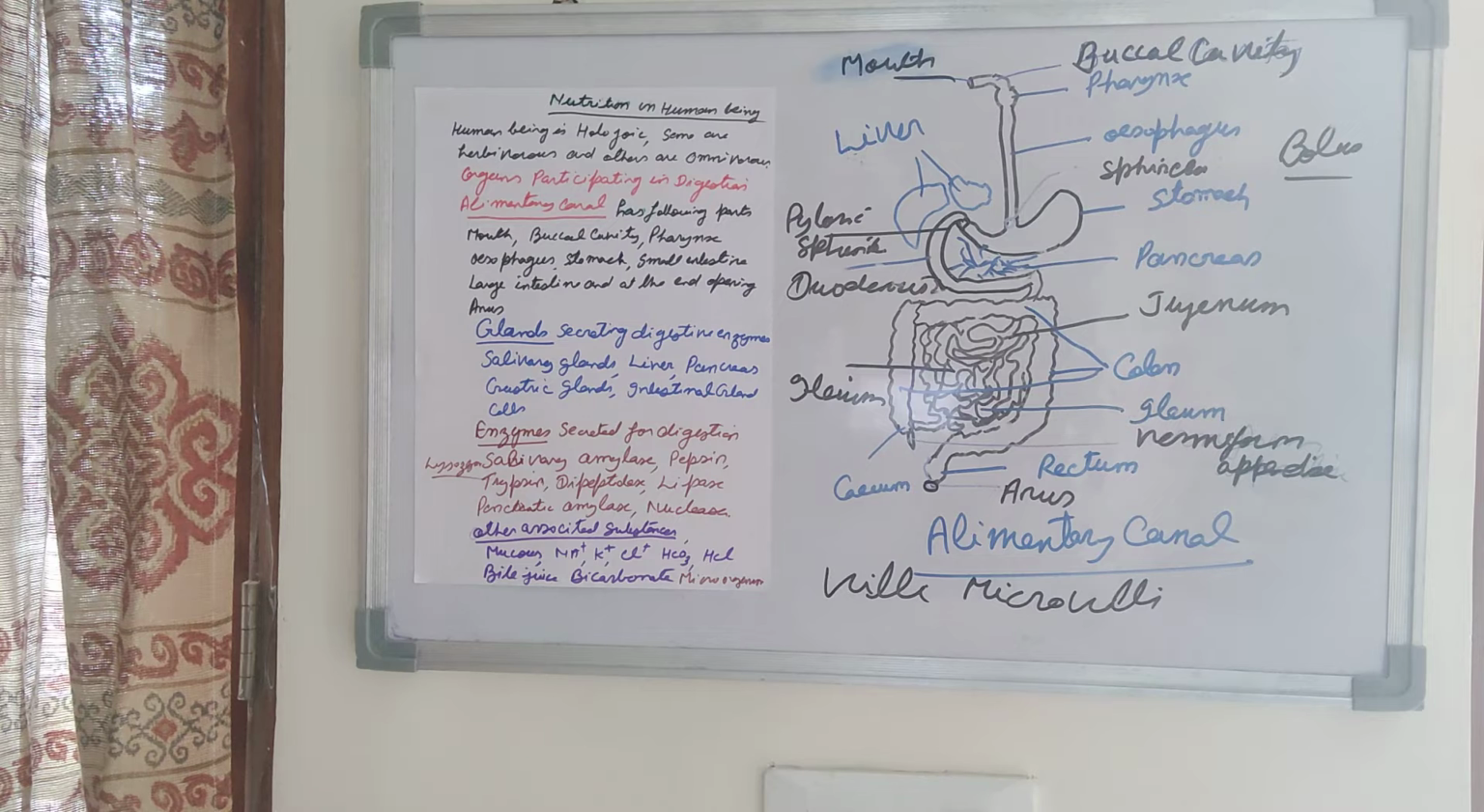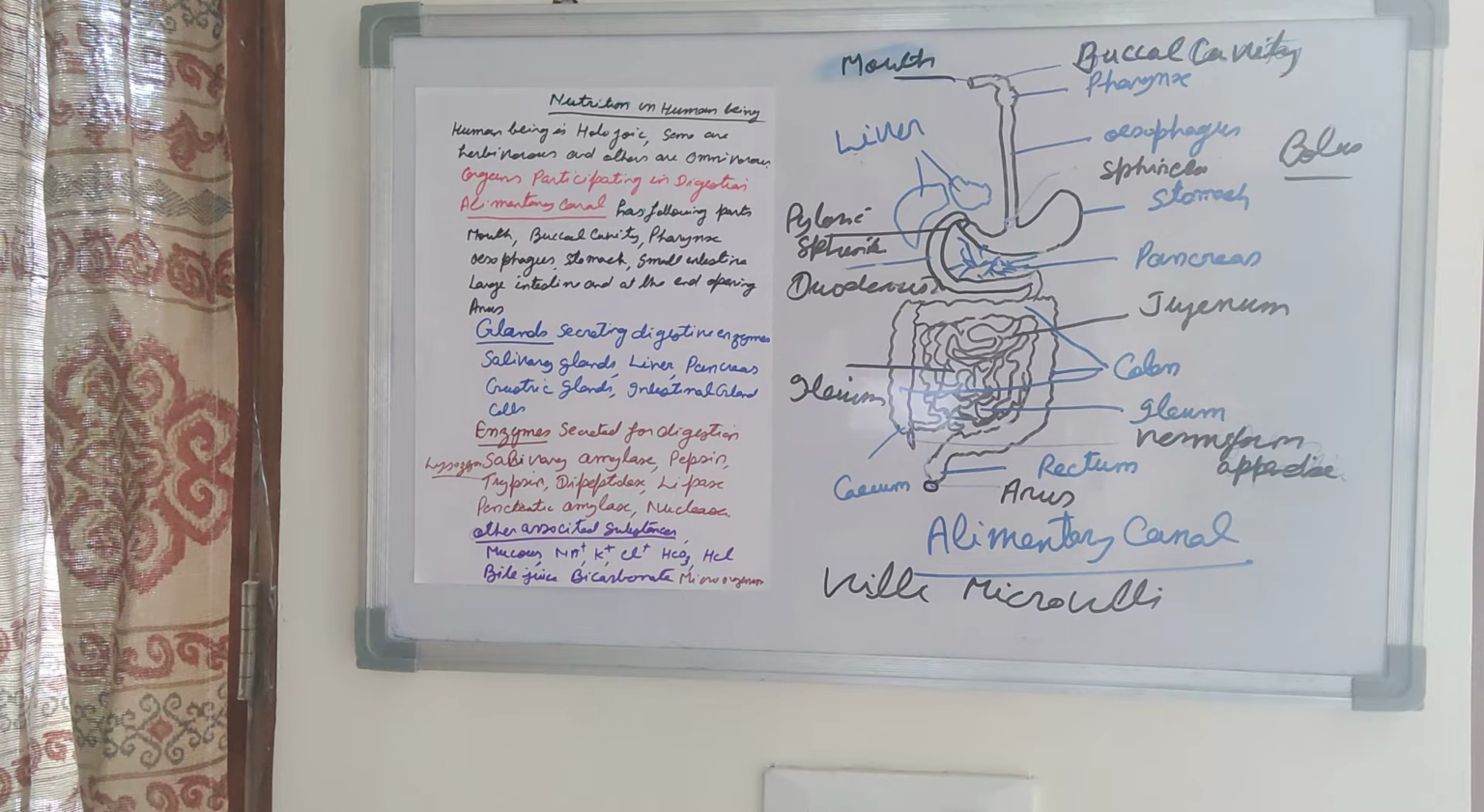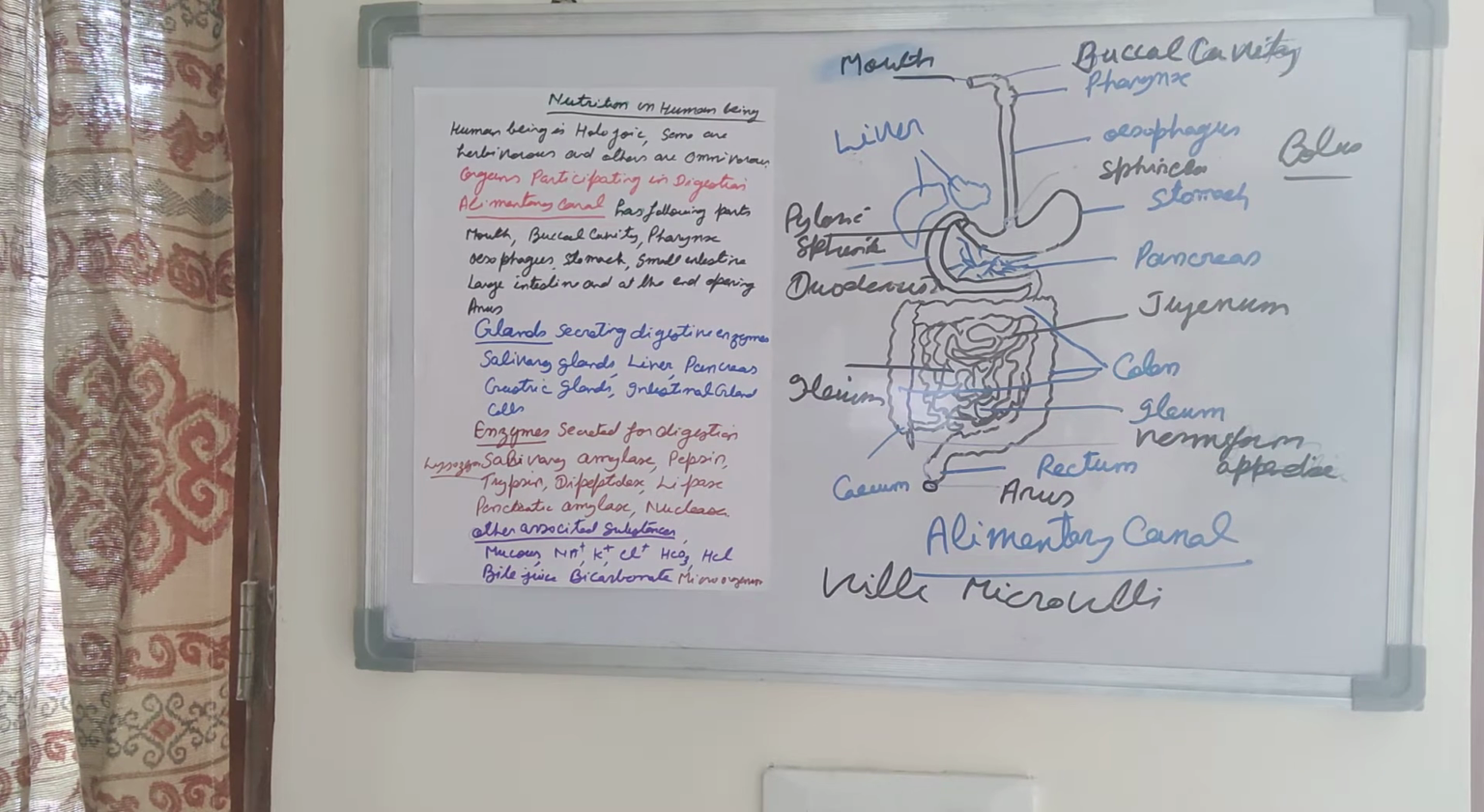And on the trachea, there is a flap-like structure which is called the epiglottis, and glottis is the opening of the trachea.